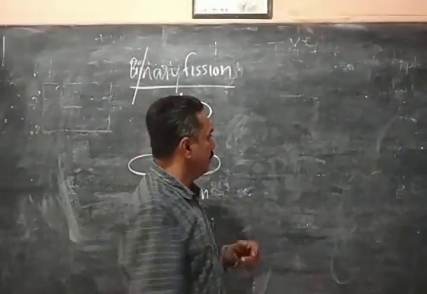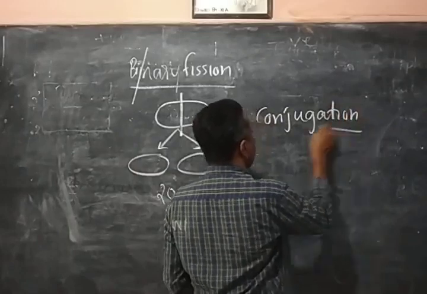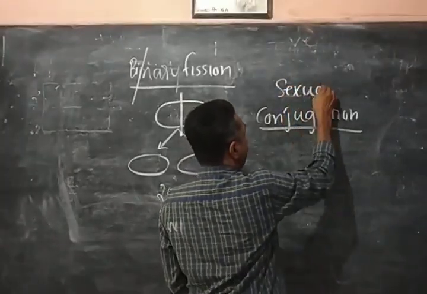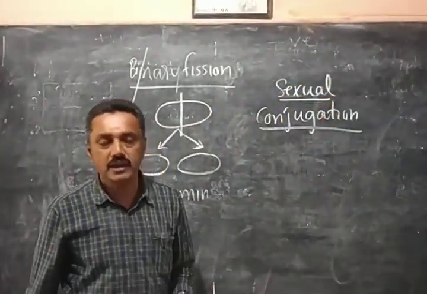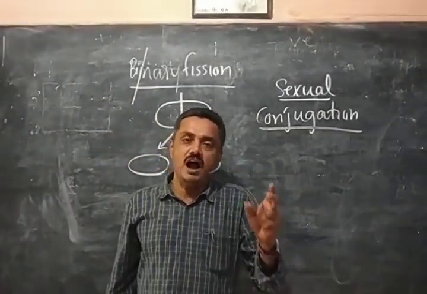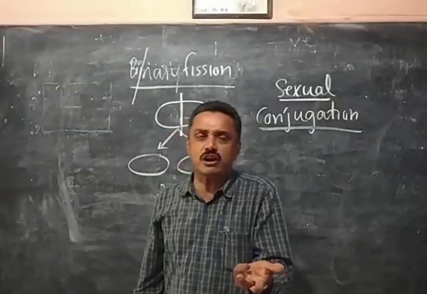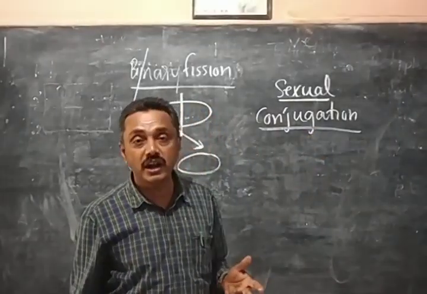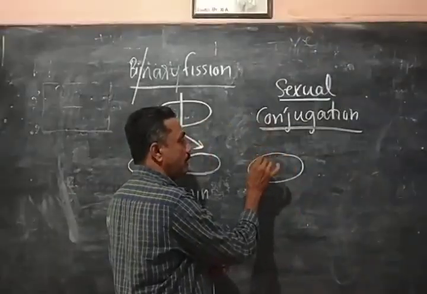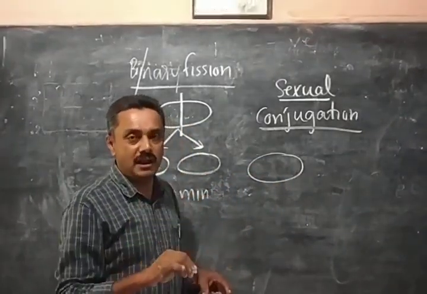Much later it was shown that bacteria also reproduce by a process of conjugation, and it is a type of sexual reproduction. Very rarely, after the development of genetics and other branches, it was explained that bacteria do a type of sexual reproduction, not a true reproduction, but a type of sexual reproduction called conjugation. Two bacteria will join together. One bacterium has an F factor, a sex factor. We can call it male and female, plus and minus.